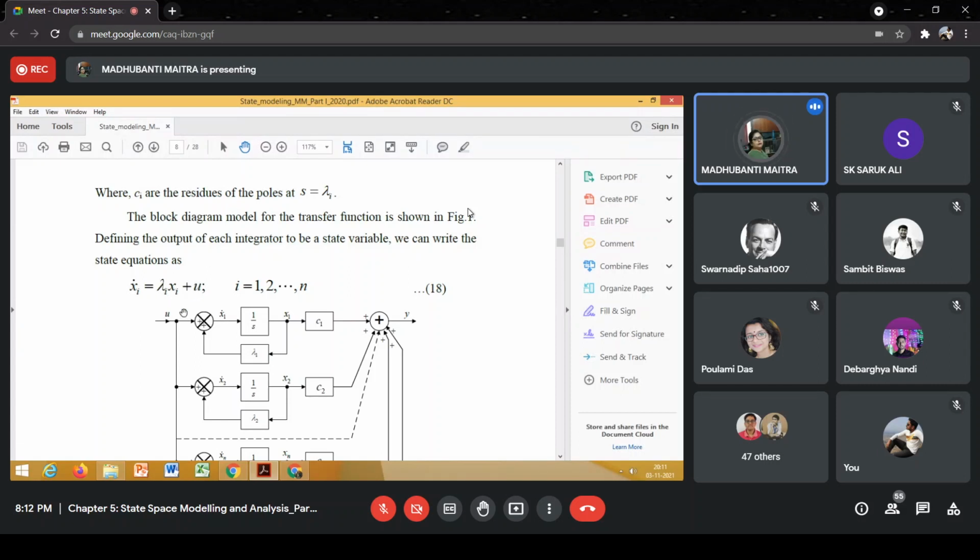So if u is constant, will you be able to integrate this equation analytically? Will it be difficult? No, ma'am.